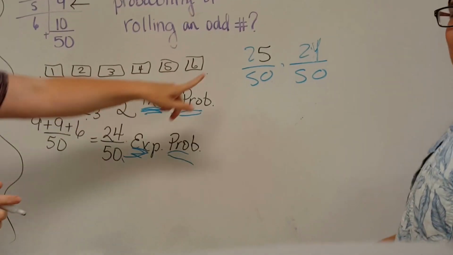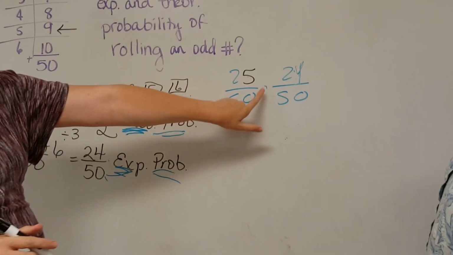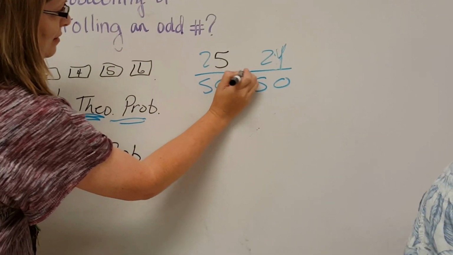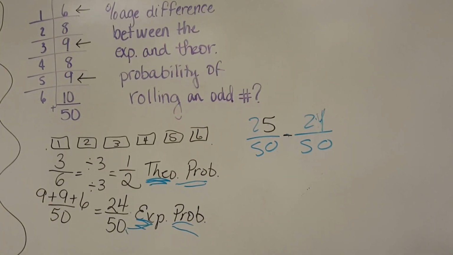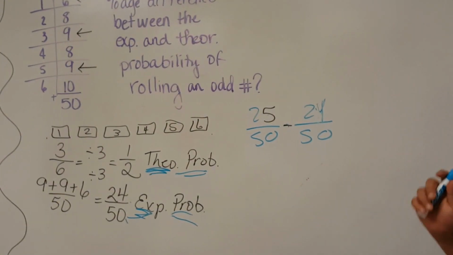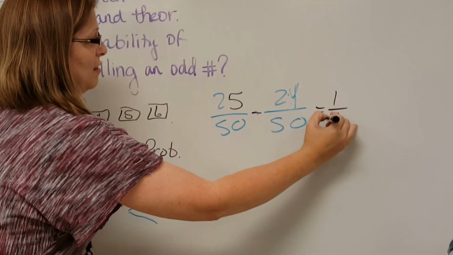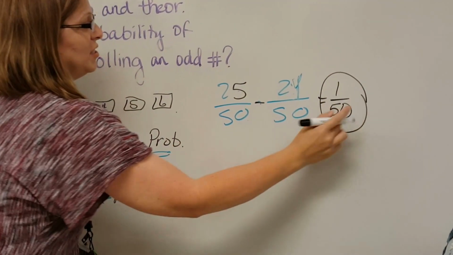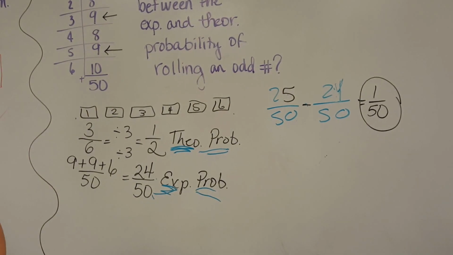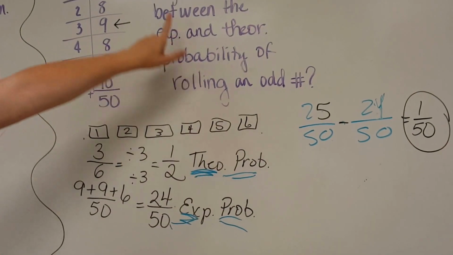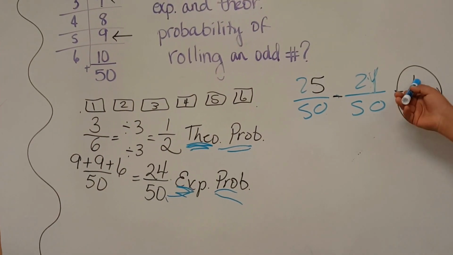All right, so we're doing 25/50 minus 24/50. What's the difference? 1/50. And if that is our difference as a fraction, we're going to change that into a percent.